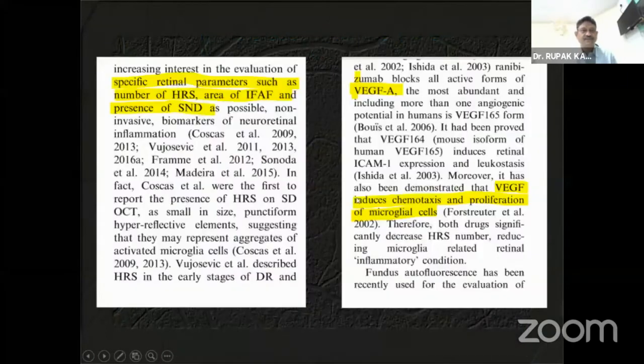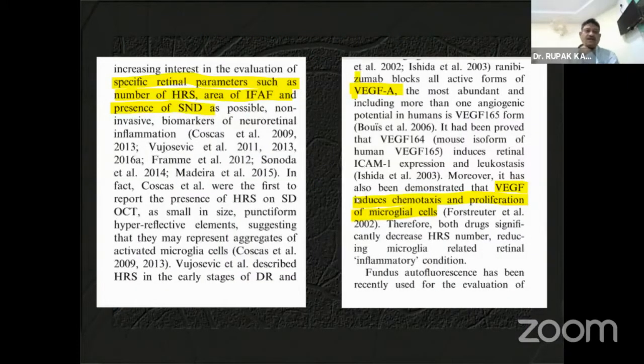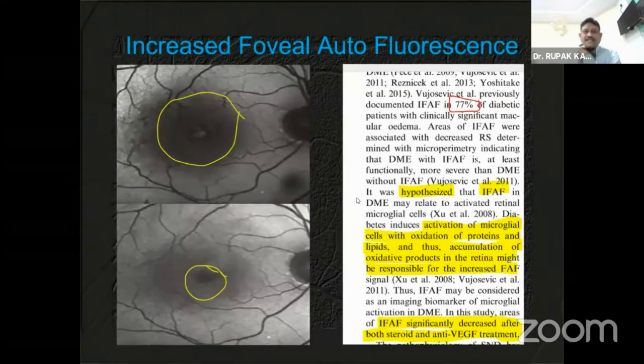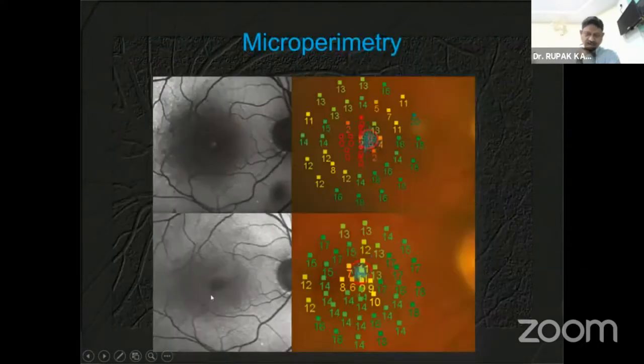So with hyperreflective spots, there is an increased foveal autofluorescence area and the presence of subfoveal fluid. This increased autofluorescence of the central area also decreases after treatment, and this is supported by microperimetry.